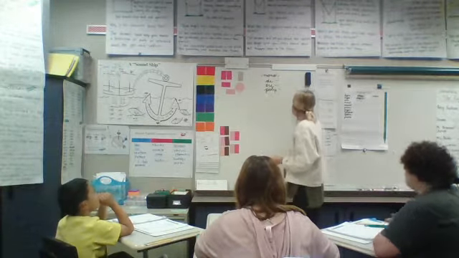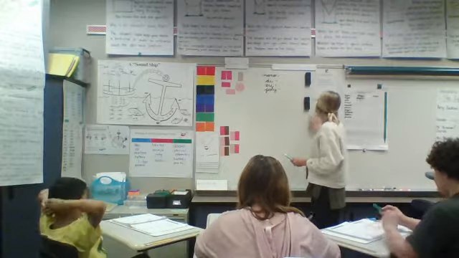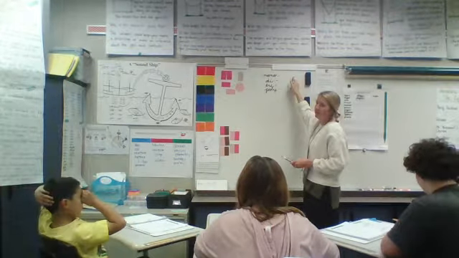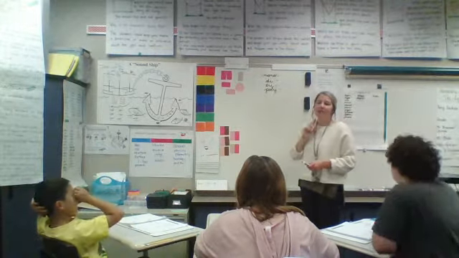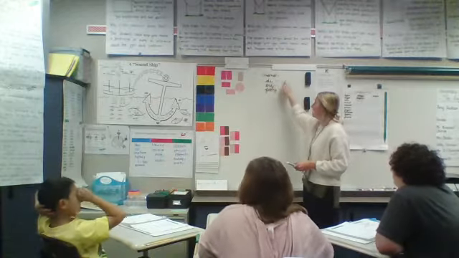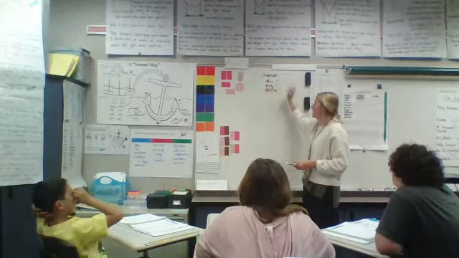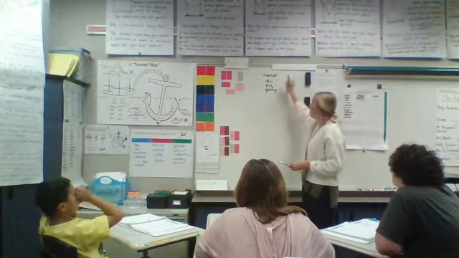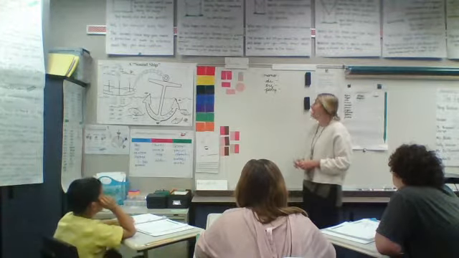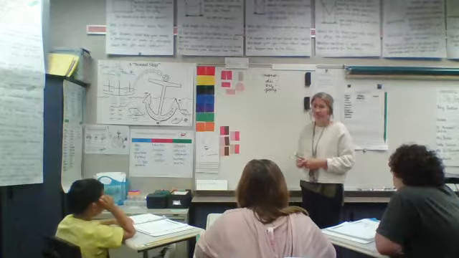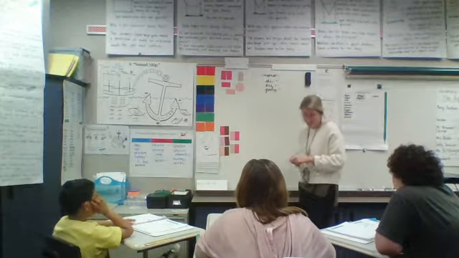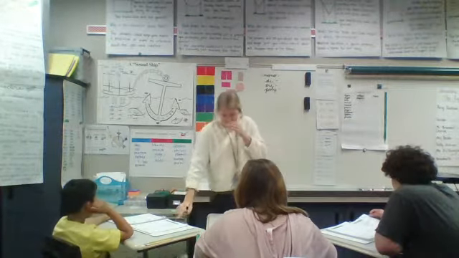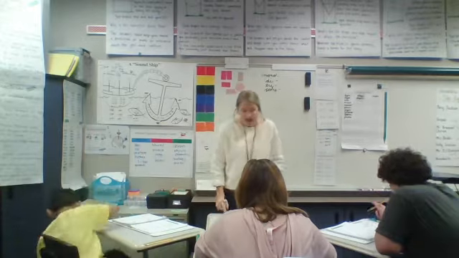We learned that when we see M-O-N-O, we read mono. When we see D-I, we read die. When we see T-R-I, we read try. When we see P-O-L-Y, we read poly. Mono means one, di means two, tri means three, and poly means many. Let's look at our combining form bubble sheet.